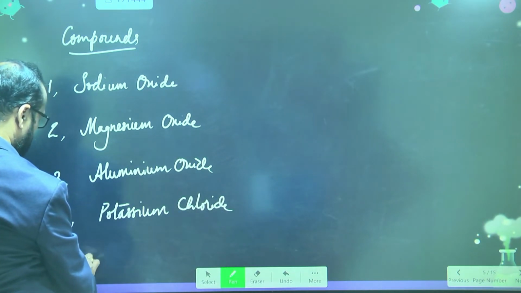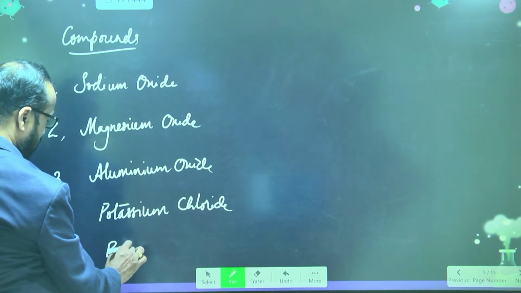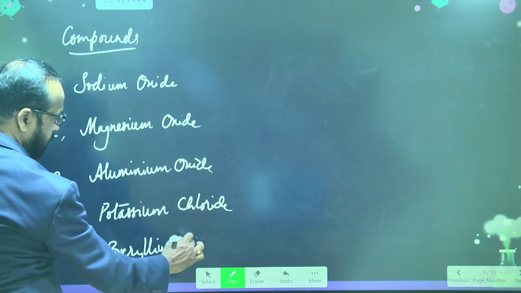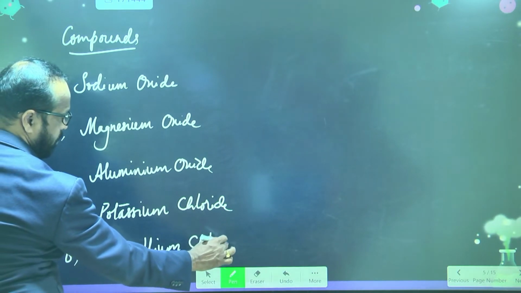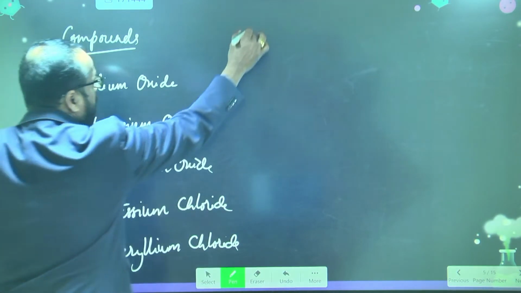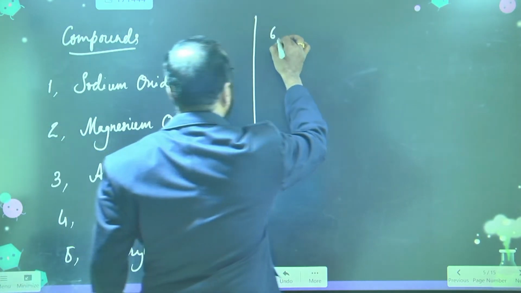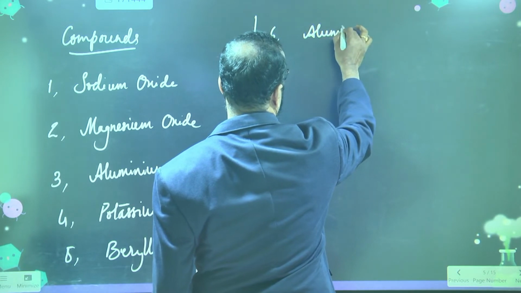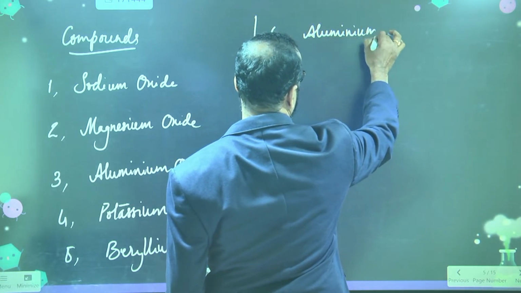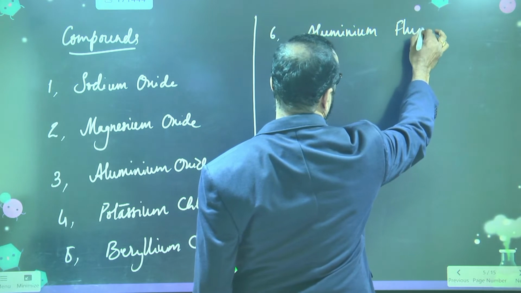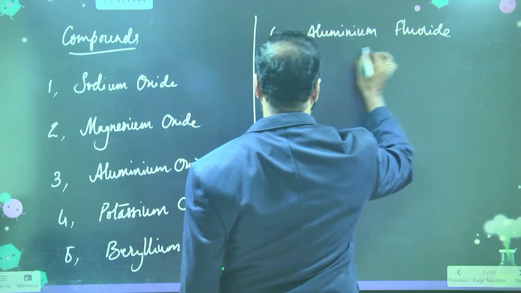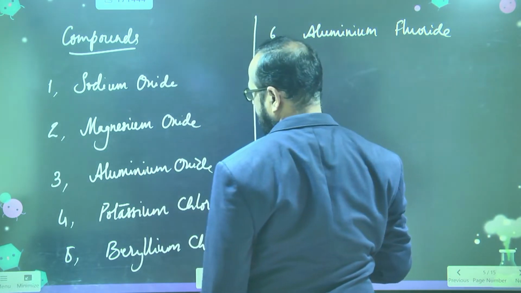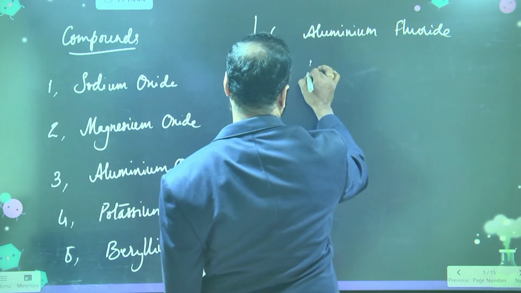Fifth one is beryllium chloride. Sixth is aluminium fluoride. We take fluoride. Next we take magnesium nitride.